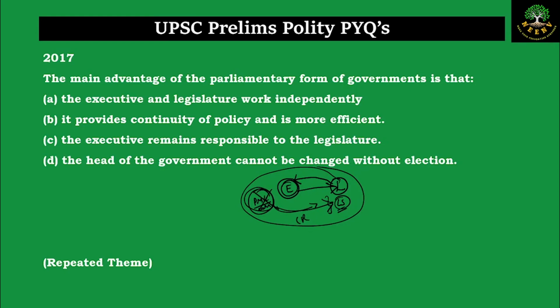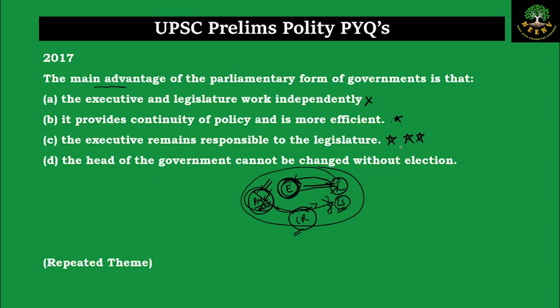The main advantage is the executive and legislature work independently. Are they working independently? No. The executive is derived out of the legislature, so there is not much independence here. It provides for continuity and policy and is more efficient. We cannot look at the efficiency based just on the type of the government. Yes, it does provide some efficiency because the decisions can be quickly taken by the cabinet, but that is not the primary and main advantage. It is one of the secondary advantages. So this will keep on hold. Statement C, the executive remains responsible to the legislature. Yes, the collective responsibility is the defining factor here. So this is more relevant.